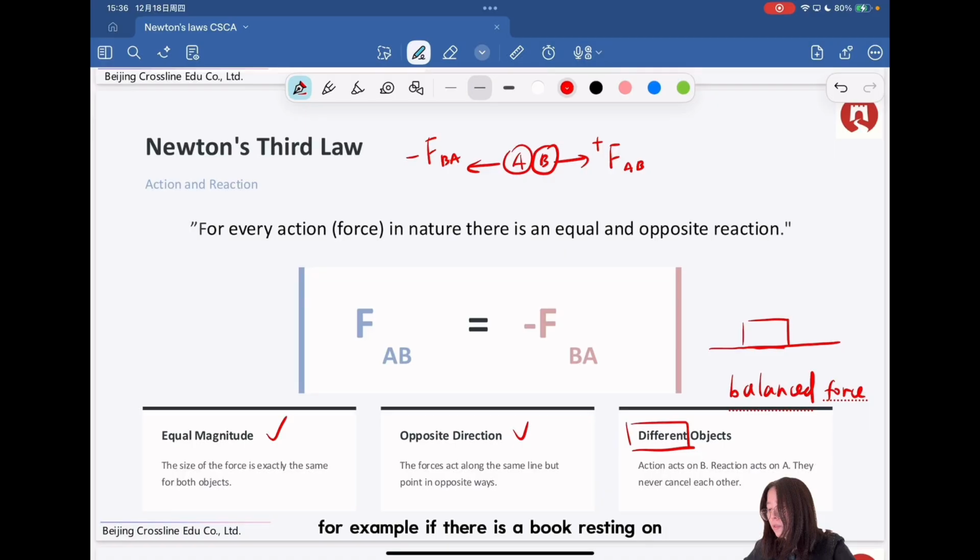For example, if there is a book resting on the table, then there is gravity, or its weight, and there is a normal force. These two forces act on the same body. They are the balanced forces, and also they are not the same type of force.